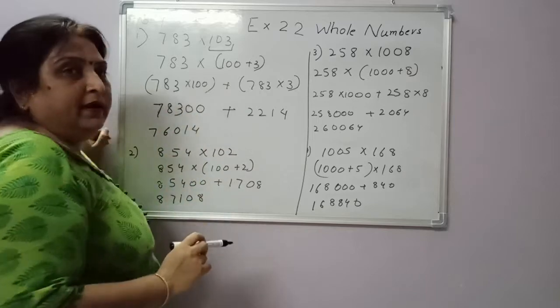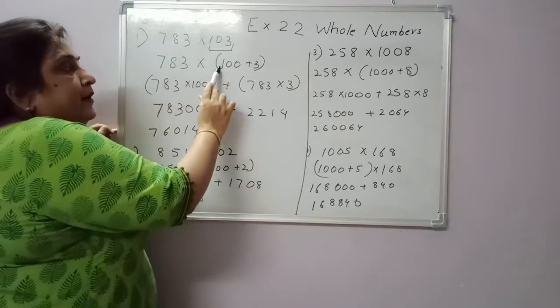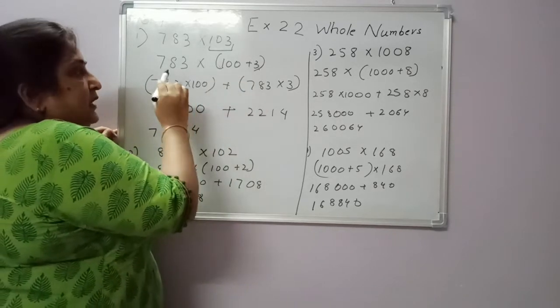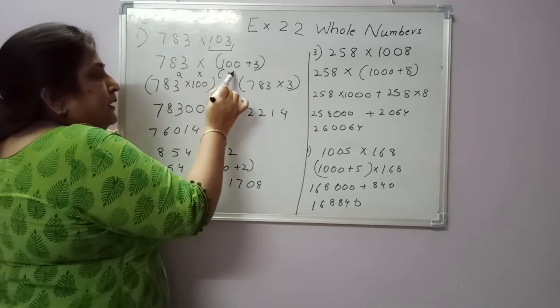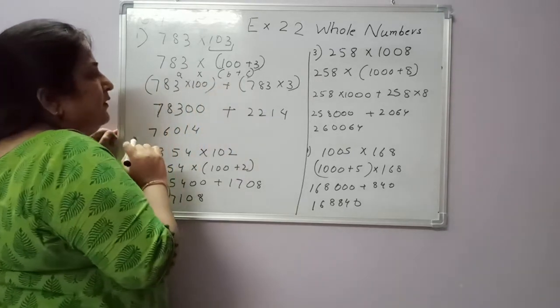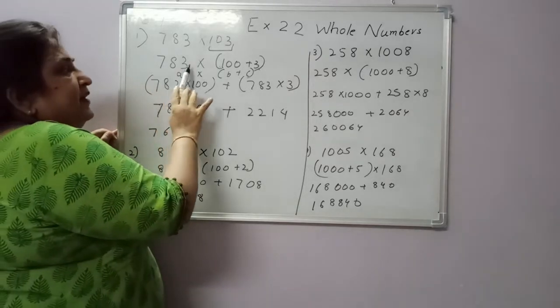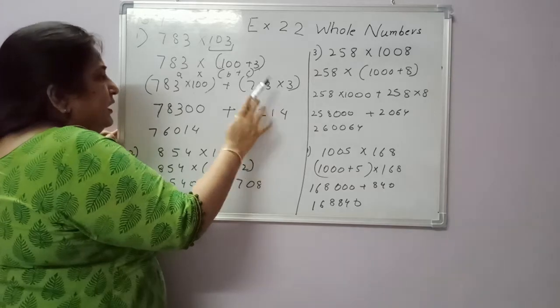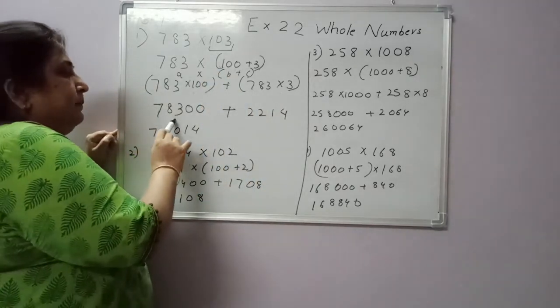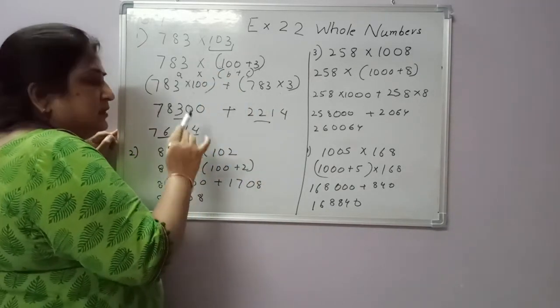We can write 103 as 100 plus 3. See, this is the distributive property. B plus C. We will multiply 783 with 100 and then again with 3. Multiply it and we'll get the answer.